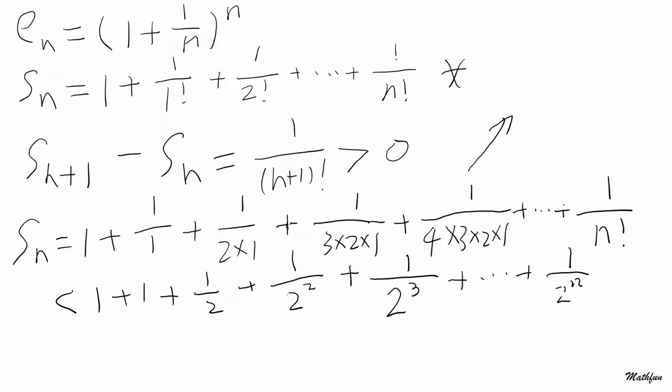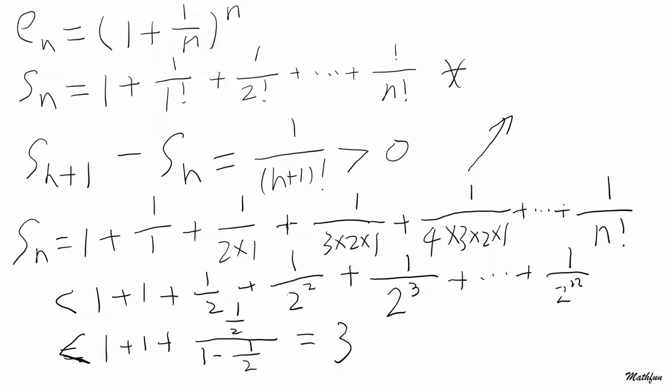Now, this whole expression is smaller than 1 plus 1 plus, well, the first item is a half, over 1 minus a half, and this will be 1. That equals 3.